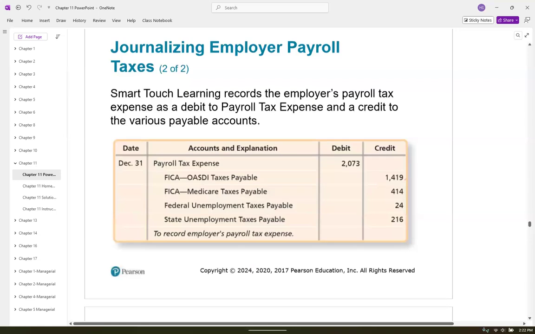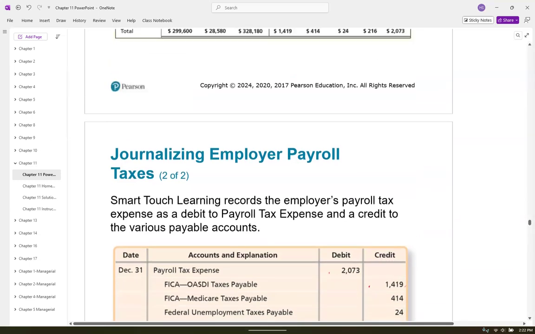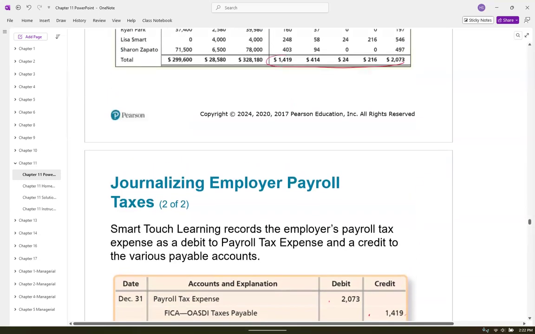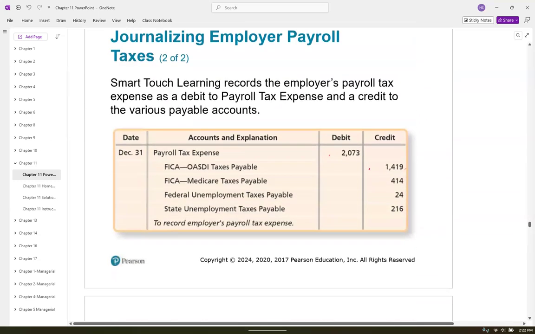So we're going to make another journal entry. We're going to debit payroll tax expense for 2000. We got the OASDI. We got that from the table. All of these are coming from those numbers right there. Okay. We calculated some of that in the previous one on the employee side. We have our FUTA and we have our SUTA.